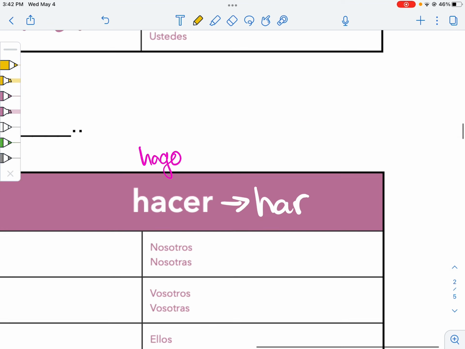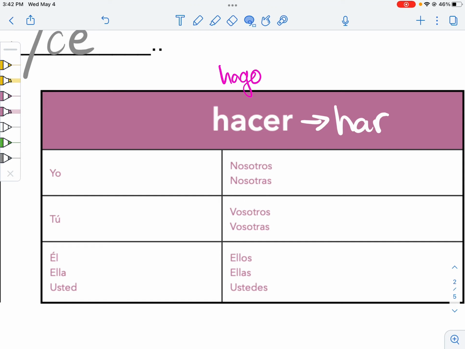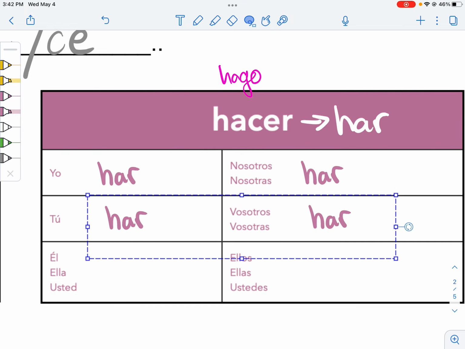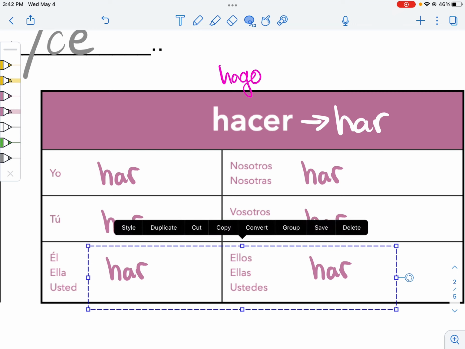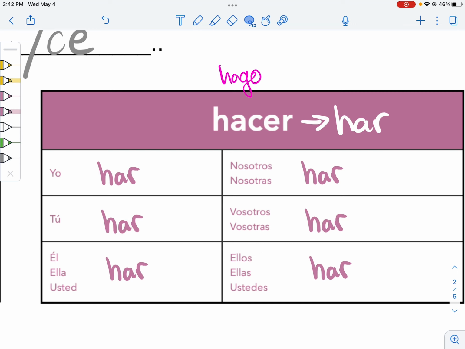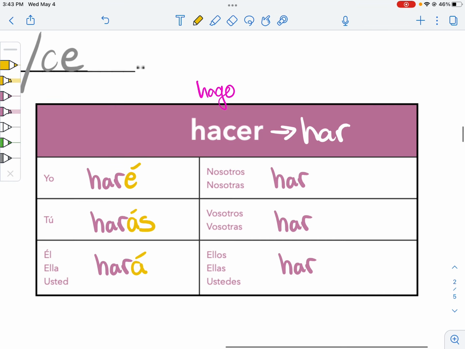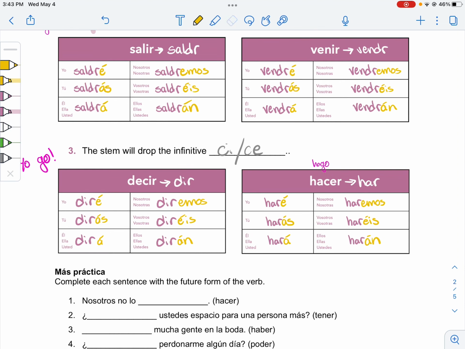And then finally, hacer, to make or to do. We're just going to start out with har and then spread that to everybody in our conjugation chart. We like pirates. Arr. Anyway, moving on. I will make haré, you will make harás, he will make hará. We will do, haremos. They will do, harán. Y'all will make, harán. Because hacer is make or to do, so you can switch it up. So there you go. These are all yo-go verbs.